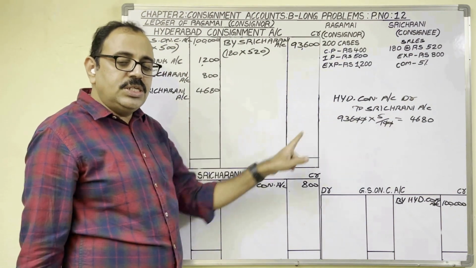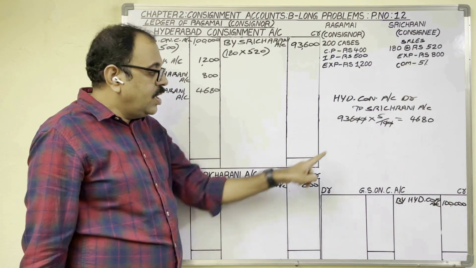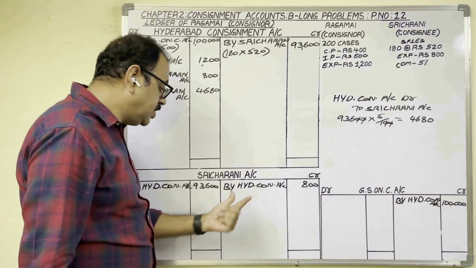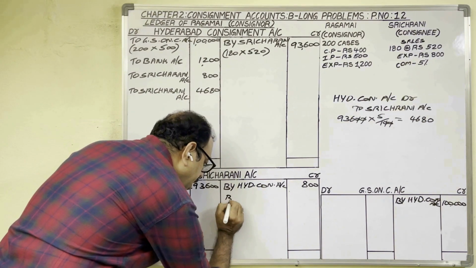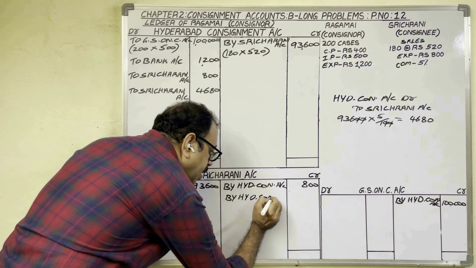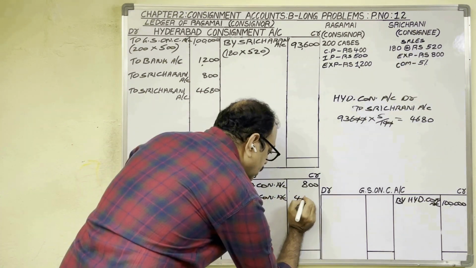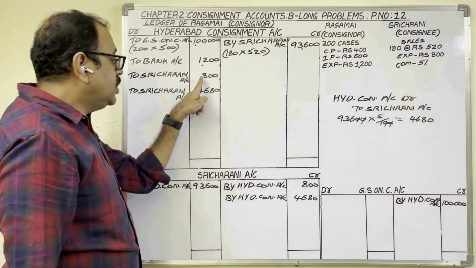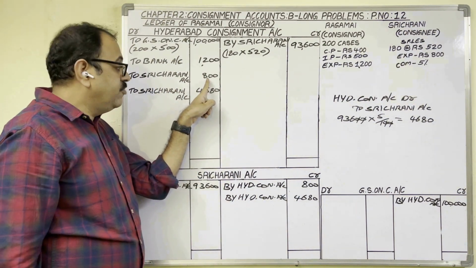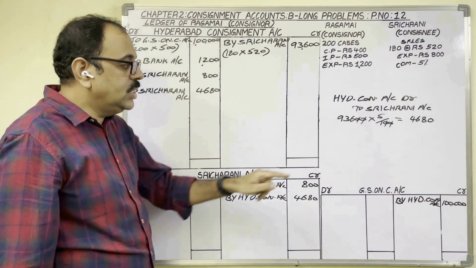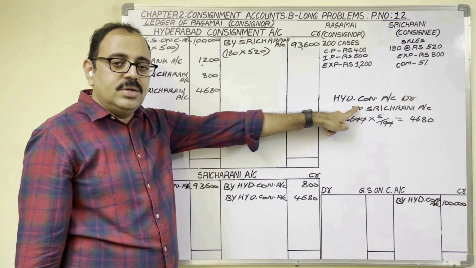Same entry appears in Sri Charani's account also. As that account is credited, in Sri Charani's account, credit side we should post. Debit account name, by Hyderabad consignment account, 4,680. So remember, for consignee's expenses and for consignee's commission, in consignor's books, same entry we should write.